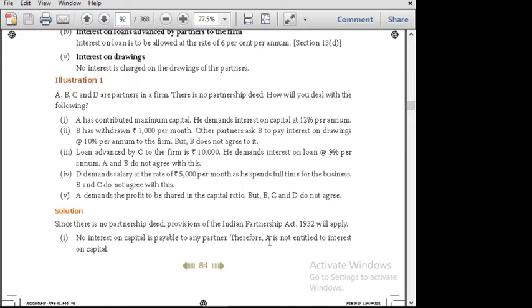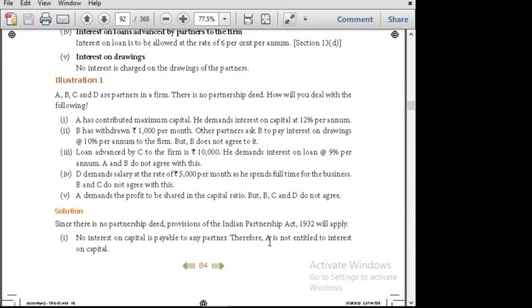Next, Daniel demands salary at the rate of 10,000. He spends full time for the business. Students, you have to note that you have to complete your answer in a full manner. You should not write just no, yes, no, yes. It must be in full. So, no remuneration is payable to any partner. This is according to Section 30A of the Act. If possible, please mention the Act also in brackets.